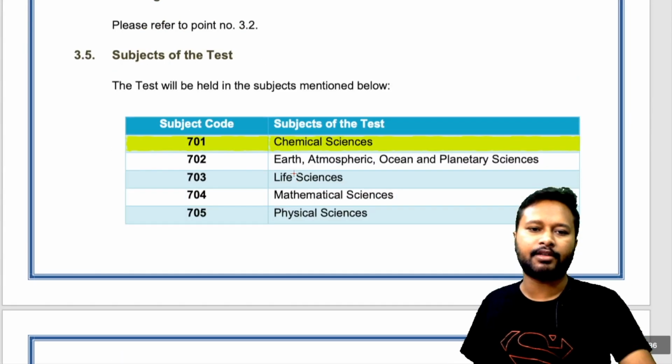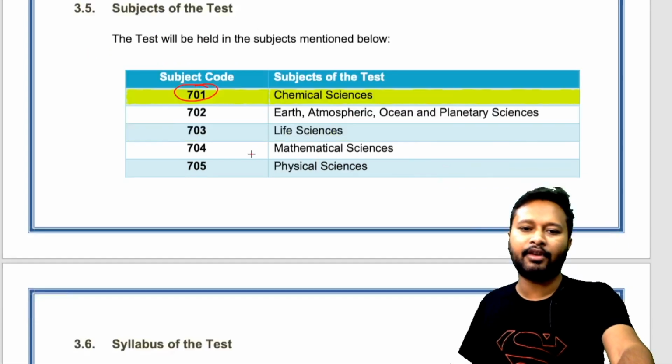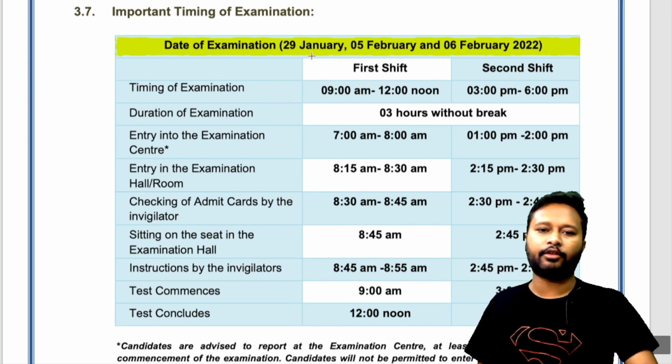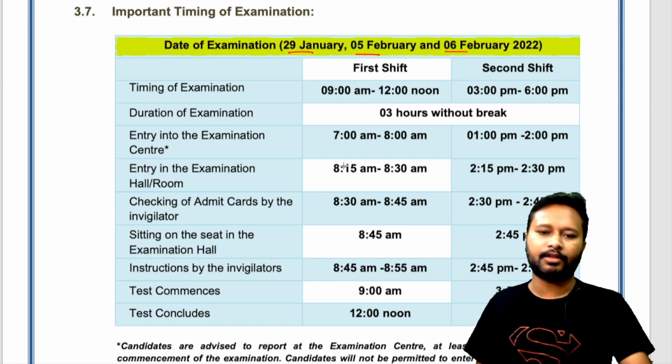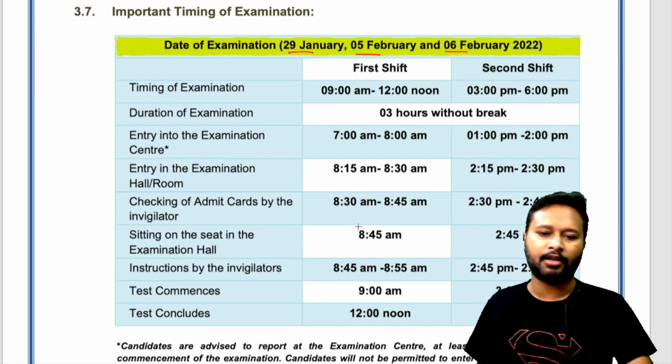Okay, chemical sciences subject code is 701. Make sure you remember this while filling the form. You have to mention that. Again, date of exam, as I told you, 29th of January, 5th of February or 6th of February. Shifts are like 2 shifts, first shift and second shift, and you can see that they have changed the timing of this second shift. Then all these things are there when they are going to allow the entry and other things. So make sure that you read this out.